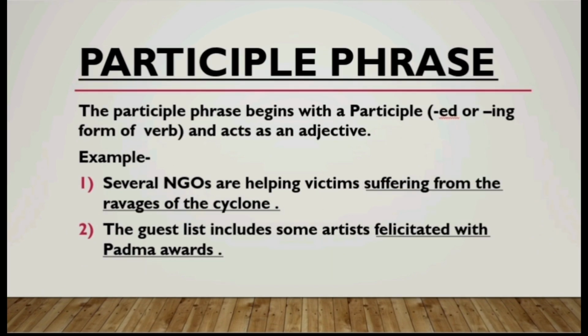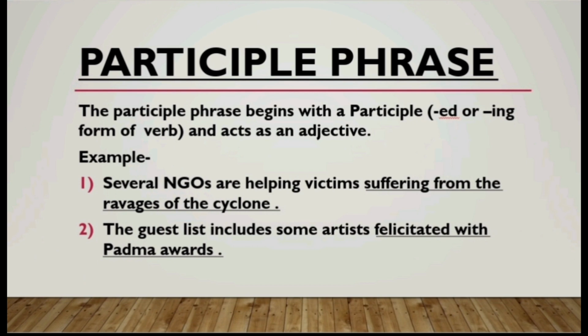A participle phrase begins with the participle, and the form is either ed at the end of the verb or the ing form of the verb, and it acts as an adjective. It has the task of describing a noun or a pronoun, right?